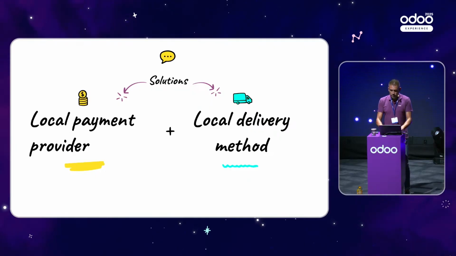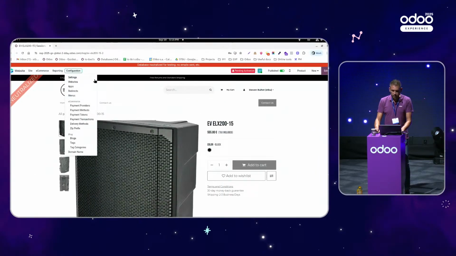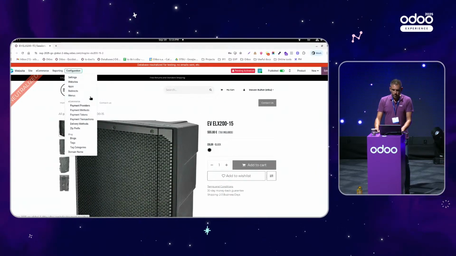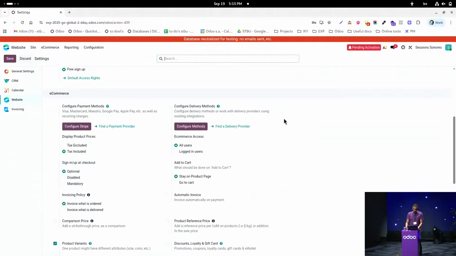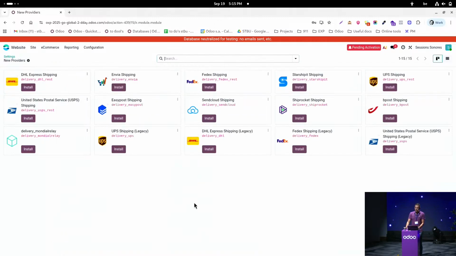I will show you briefly here, if we go to our settings, we can see that we have other delivery providers that you can connect with Odoo in order to automatize the flow, so that they can generate a shipping label, that they can basically take the responsibility to hand over the parcel to your customer. So you have plenty of different possibilities that are available here.